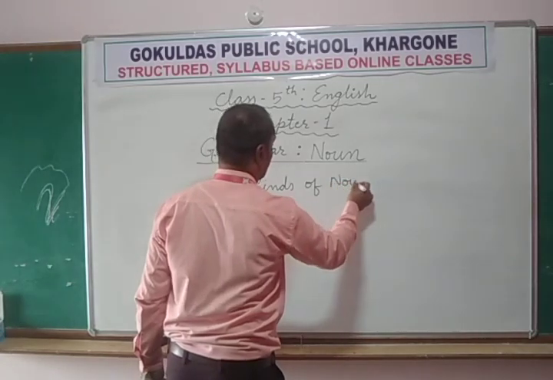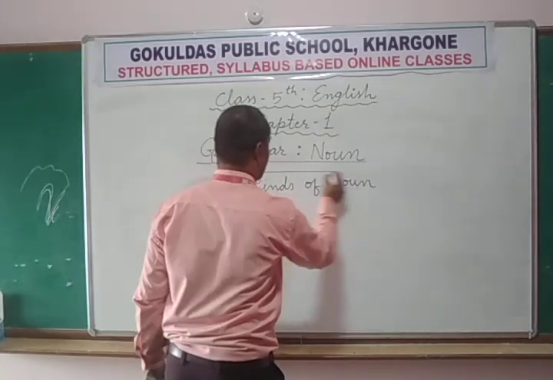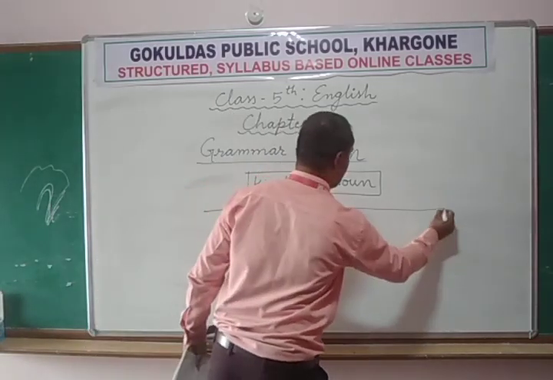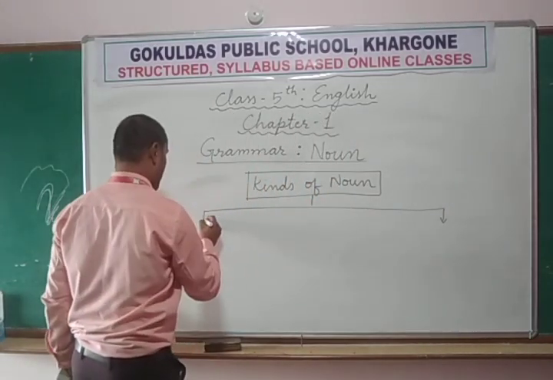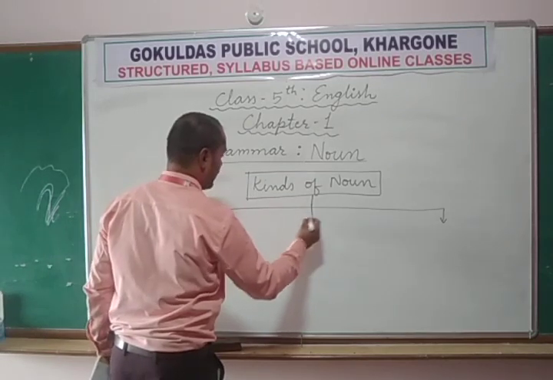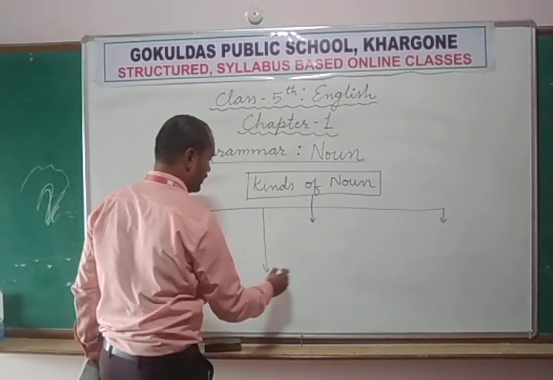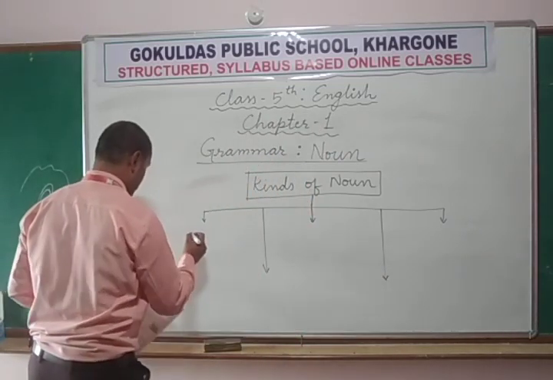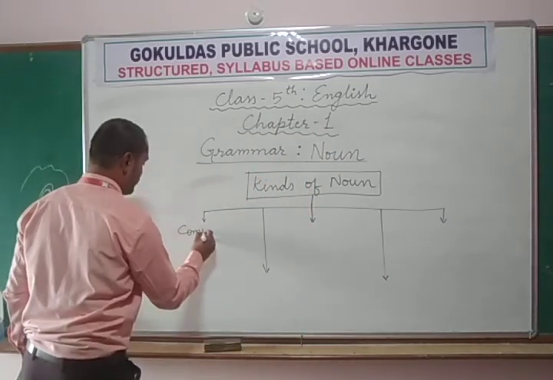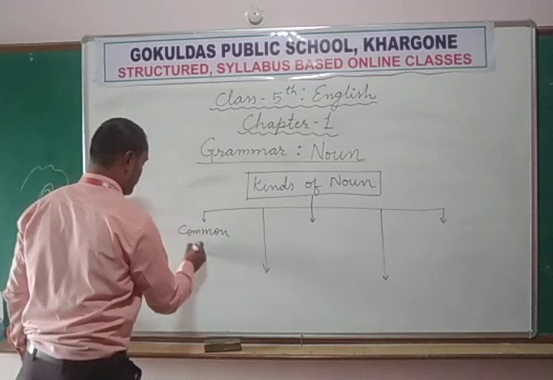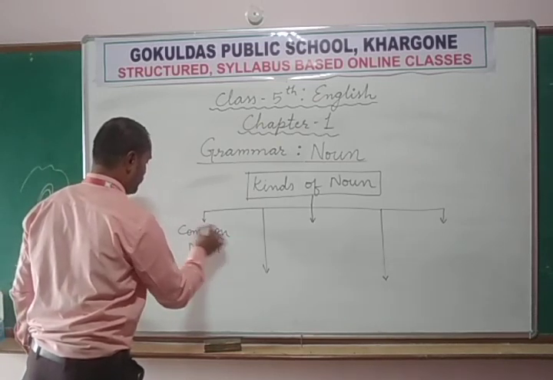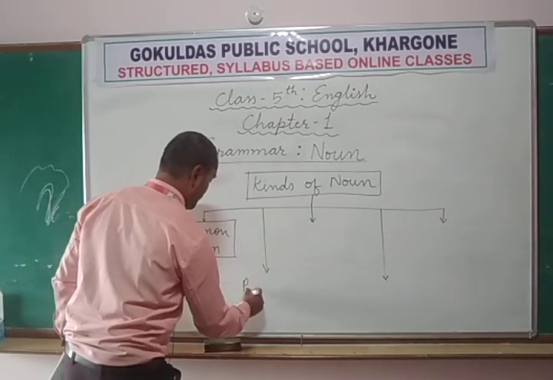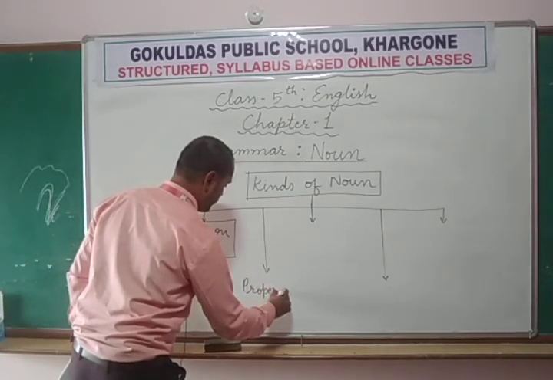Kinds of noun means what are the different types of nouns. So we are going to study the 5 types of nouns. You can draw a table like this so that you can learn easily. Just like first is common noun, which is used as a common name in general. Second is proper noun.